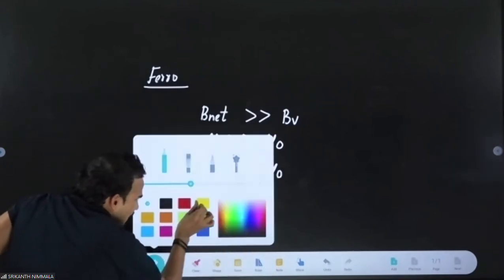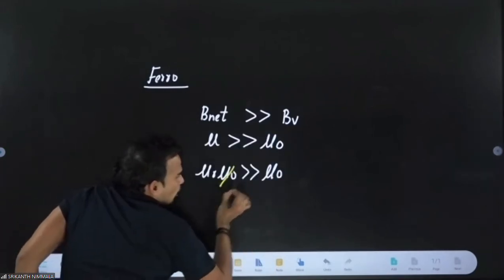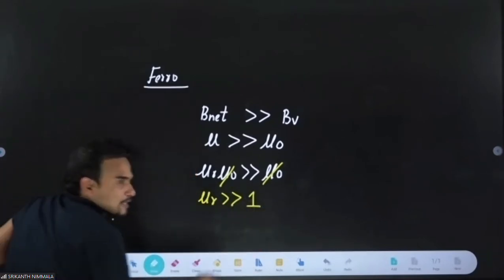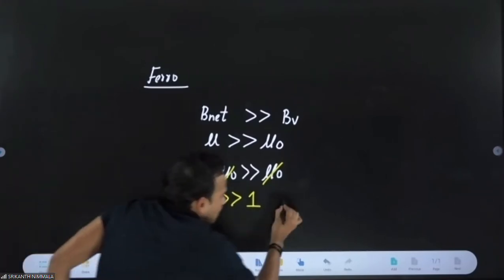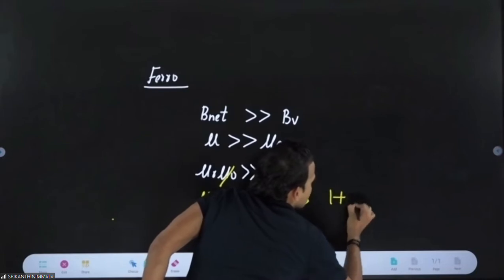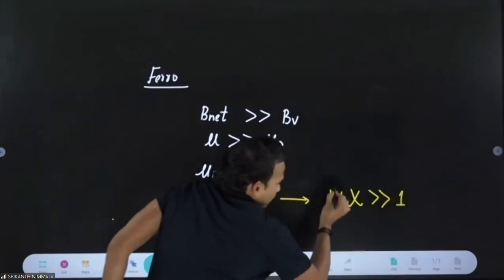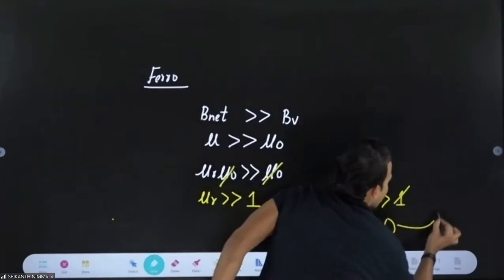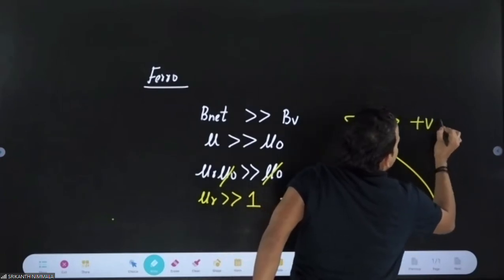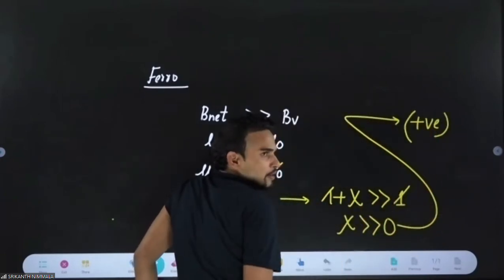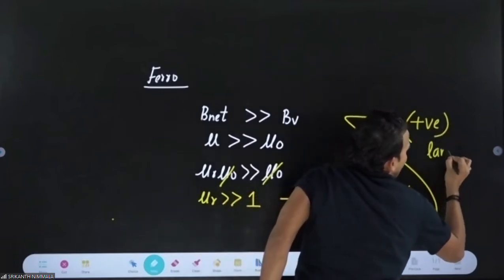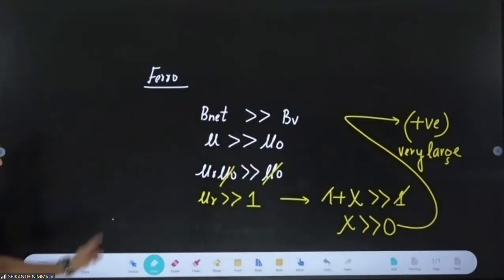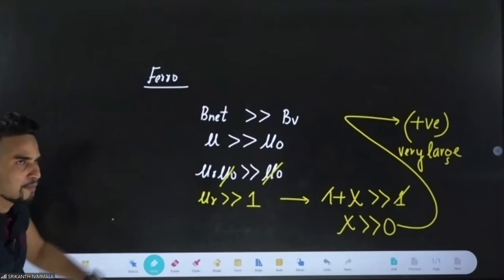All these things we did in the last class also for different materials. Now this mu naught will get cancelled. That means mu r will be very, very large in comparison to 1. I can write mu r as 1 plus xi, which will be very, very large in comparison to 1. Now this 1 will get cancelled. That means xi will be very, very large in comparison to 0. So xi for ferromagnetic materials will be positive, a very large positive value. It is the same process which we did for different materials yesterday.